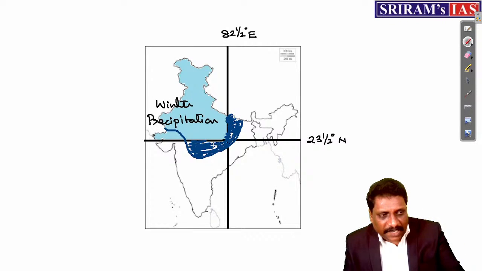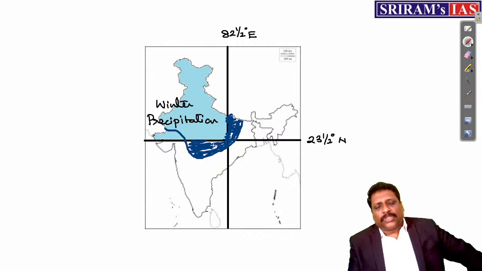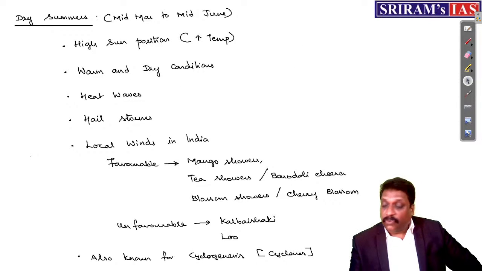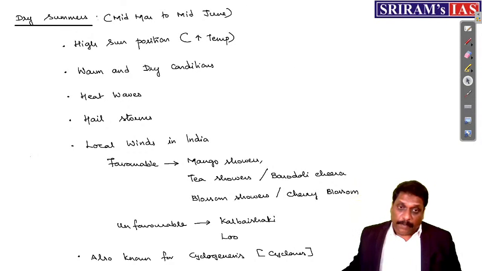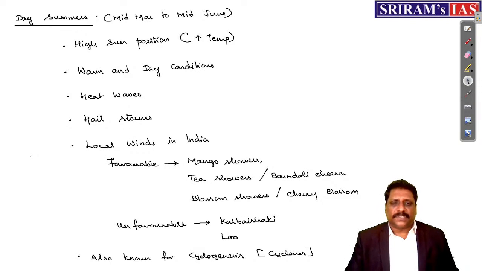This is that part of India which also experiences winter precipitation. Simply put, the northwestern part of India. Okay. Right, my dear friends. Now, dry winter is over. Now coming to dry summers. What exactly we are experiencing nowadays is dry summers.